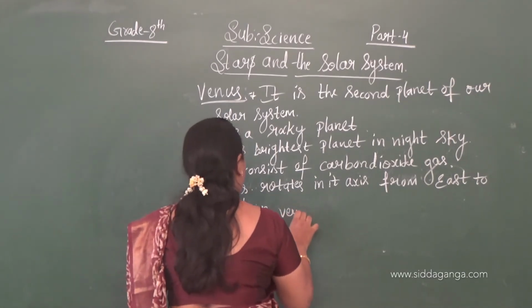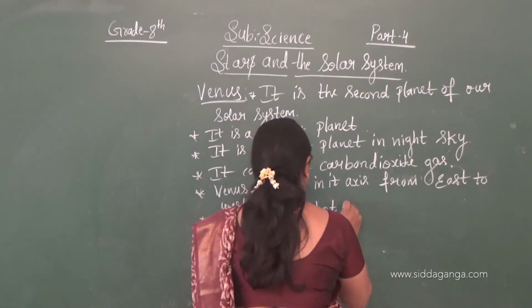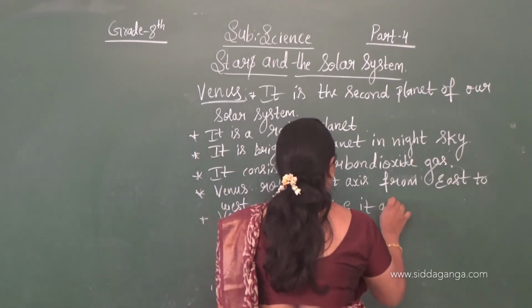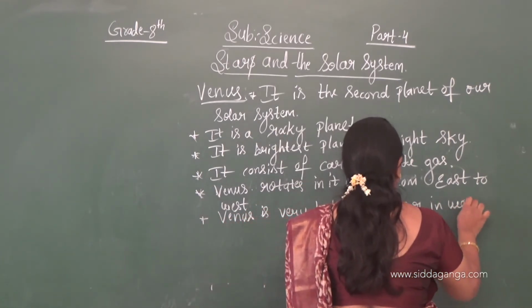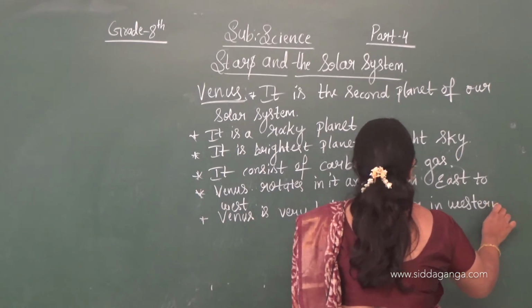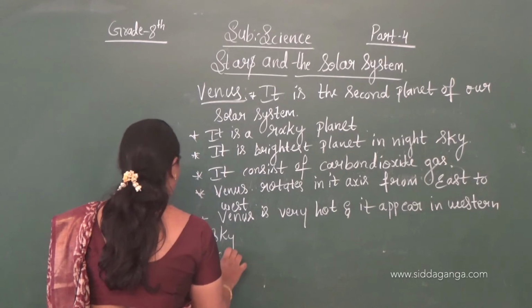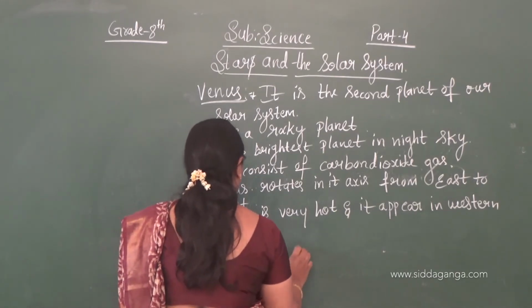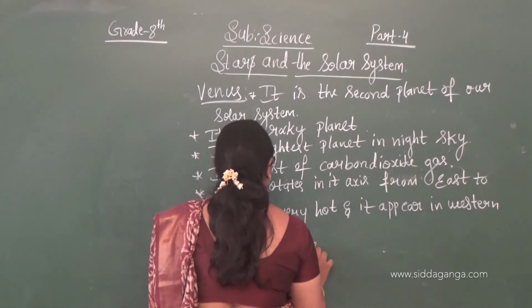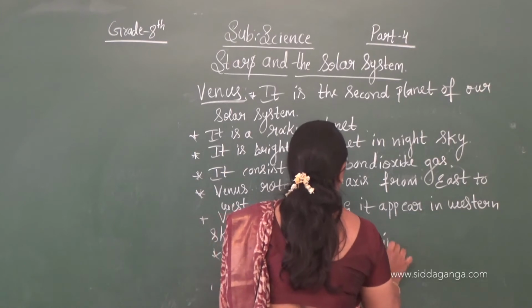It is also nearer to the sun, so that's why it is very hot. It appears in the western sky, and it has no satellite of its own.